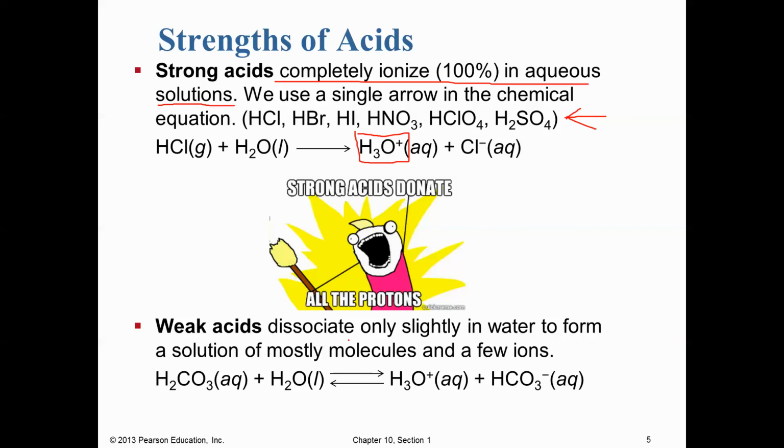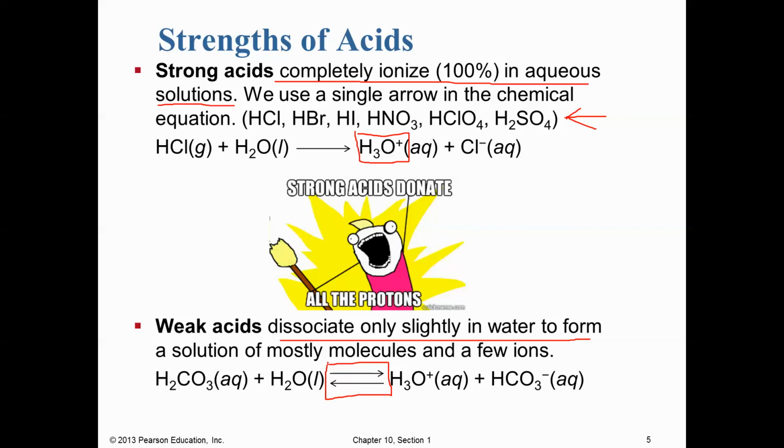And so our weak acids only dissociate slightly in water. So we have a reversible reaction, in other words. Notice our reversible reaction arrows. So how can you tell if an acid's weak? Well, one way is to look if it's on that list of strong acids, and if it's not, it's probably weak, because most acids are weak.